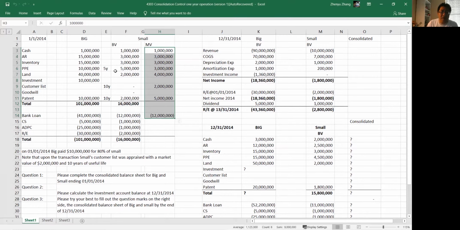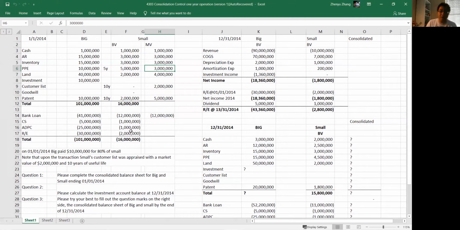Small's PPE had a book value of 5 million and a market value of 3 million, appraised, with 5 years useful life left. Land was 2 million, appraised at 4 million, with infinite useful life. Patent, 10 years useful life, is 2 million from Small's own perspective at historical cost, but the market value was 5 million already.